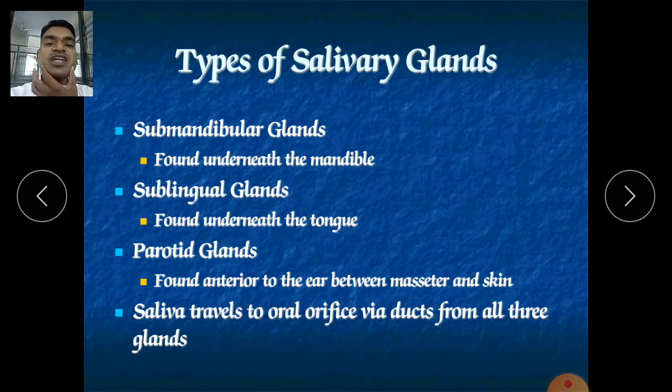Here they release into the buccal cavity, just above your lower jaw. At this position you will find this. Sublingual glands are found just underneath our tongue.